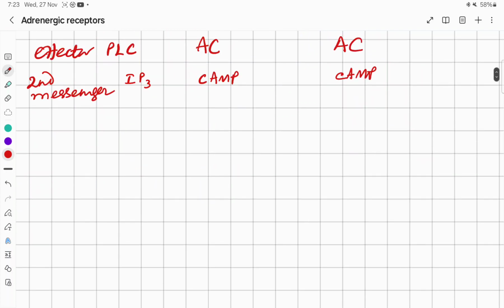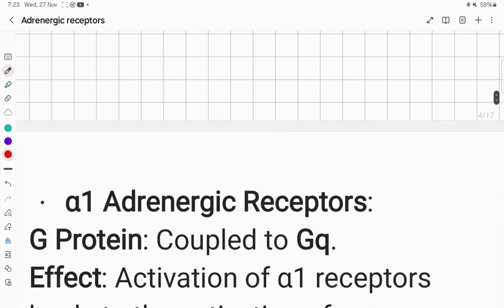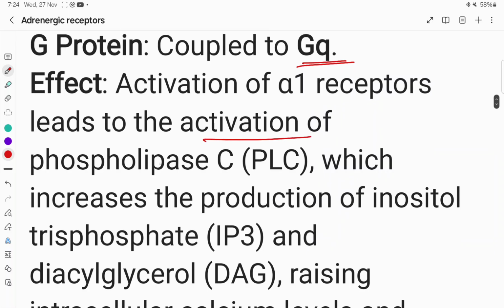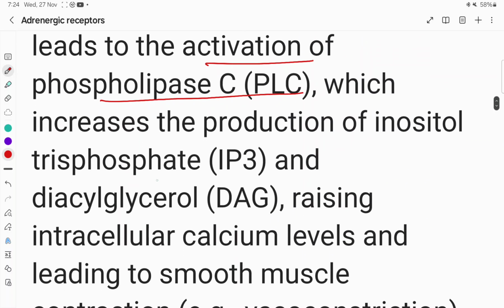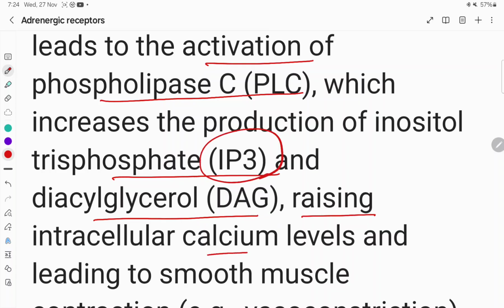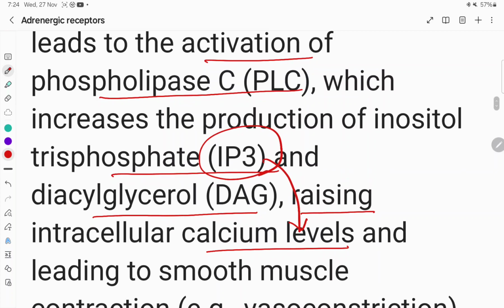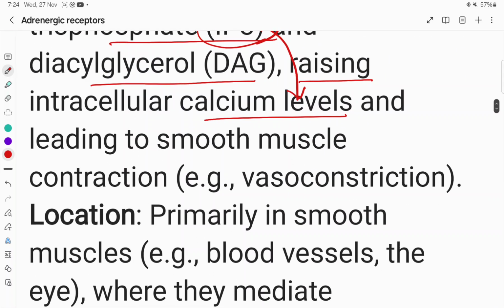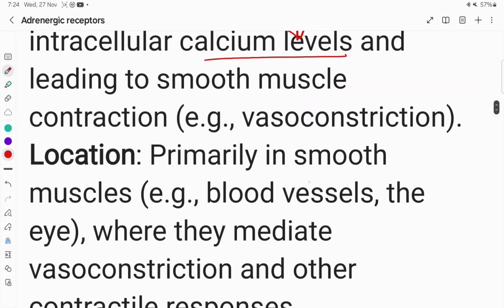So let us see first the alpha 1 adrenergic receptor. It is coupled to Gq, G protein Q, and there is activation of phospholipase C, which leads to production of IP3, inositol triphosphate, and diacylglycerol, and this inositol triphosphate is responsible for raising the calcium levels, leading to smooth muscle contraction and mostly vasoconstriction, because these receptors are mainly located in the smooth muscles of blood vessels.